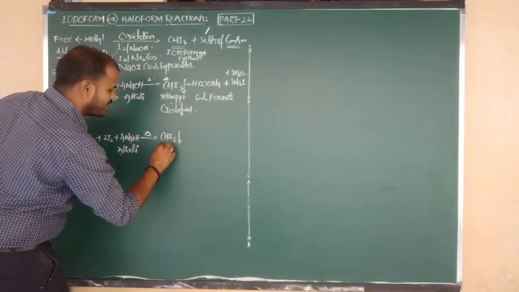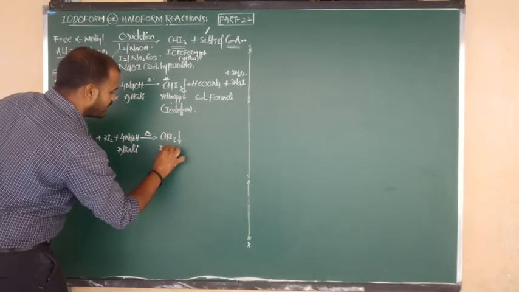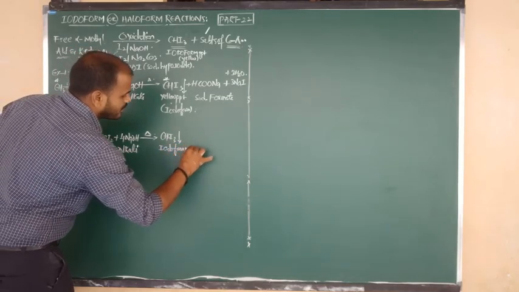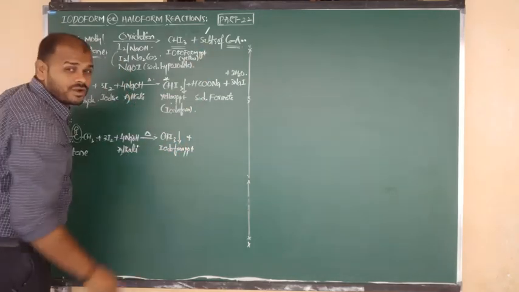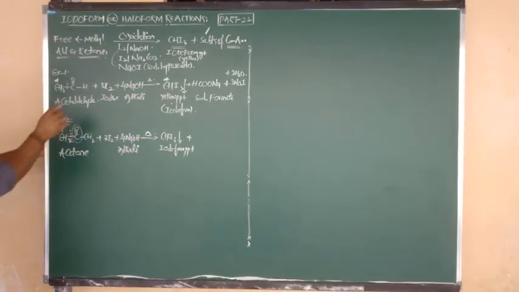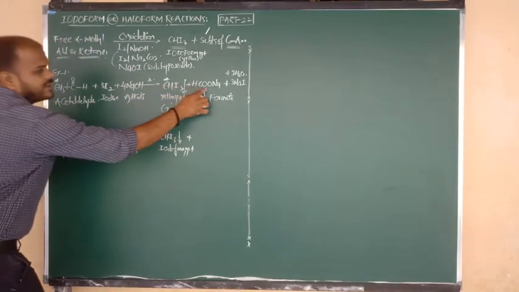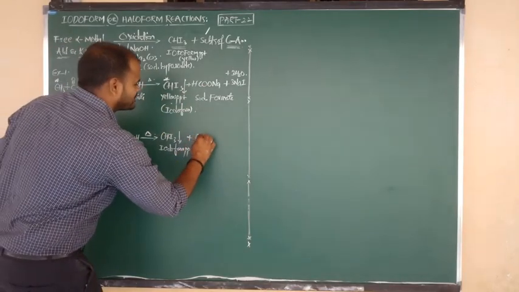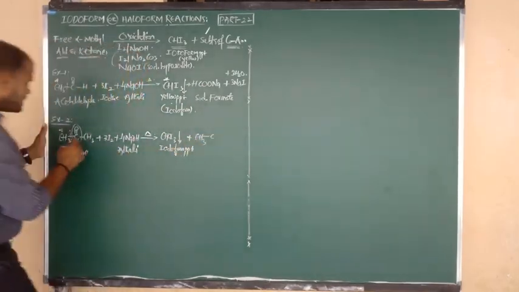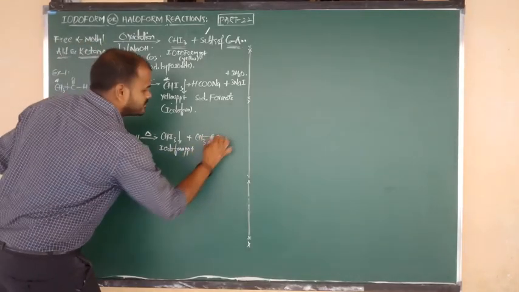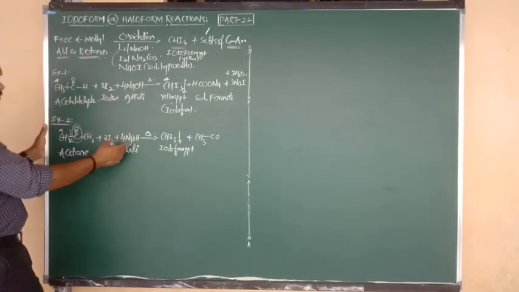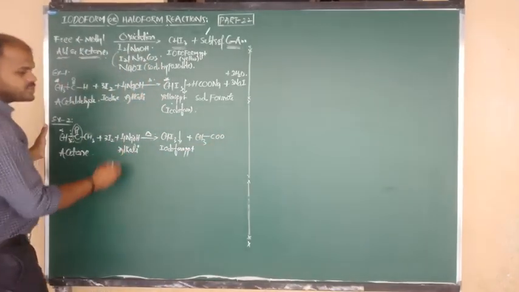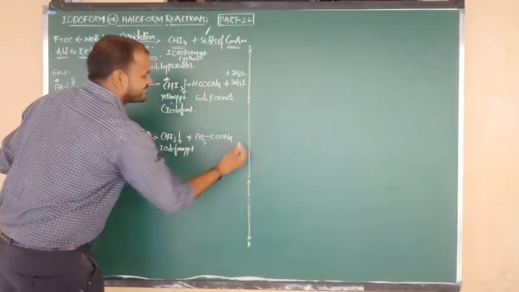As here also, we are getting which precipitate? Yellow precipitate, or we can say iodoform precipitate. Next, you are getting the salt of a carboxylic acid. Listen, earlier H connected to C, like that we have written, but see here, CH3 connected to C. C contains one oxygen, another oxygen. Now we have to consider sodium from the alkali because this is an oxidation process, and one sodium we have to consider.